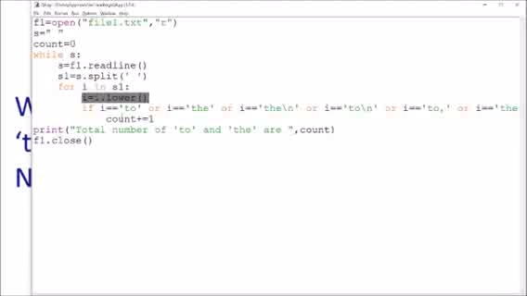So there can be multiple conditions. If i is equal to 'to', fine, this is a common condition, or i is equal to 'the', fine.